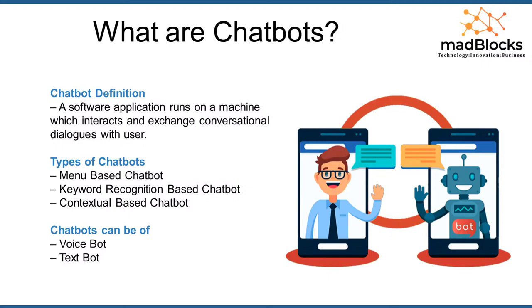When you look at the classification of chatbots, there are 3 types. One is the menu based chatbot. For example, when you go to a restaurant, they give you a menu, right? You select what you need from what has been displayed on the menu. Here also in chatbots you will have menu based chatbots, where when you enter a website, immediately different types of menu will be displayed, where you need to pick what you need.